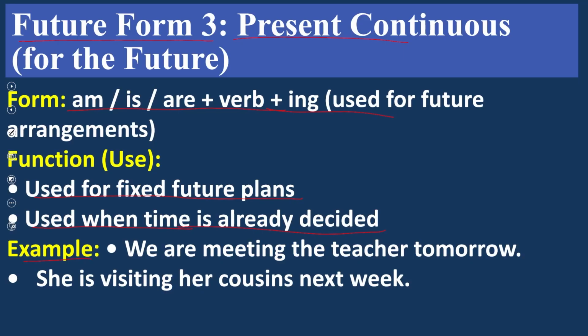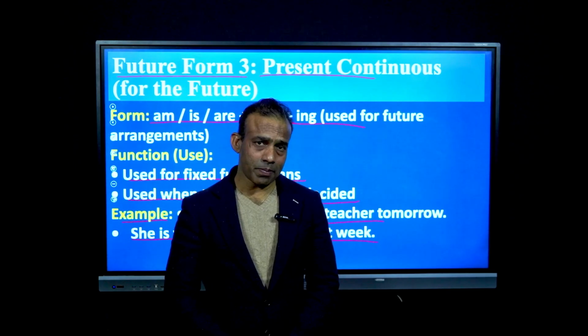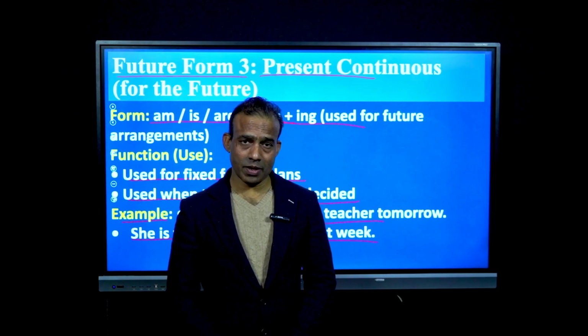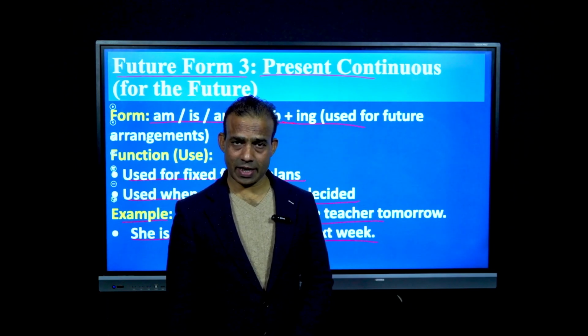Now look at this example. We are meeting the teacher tomorrow. It means that this is a future plan. She is visiting her cousins next week. This is also a future plan, or a decision that she has already made. This is called future form number 3. For these purposes we use future form number 3. Now move to the next slide.